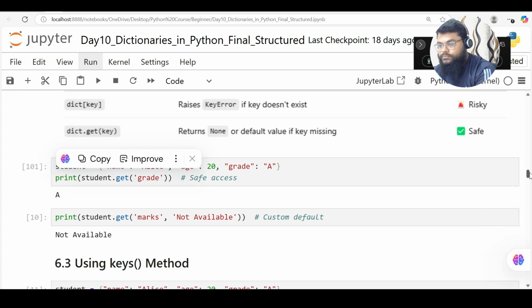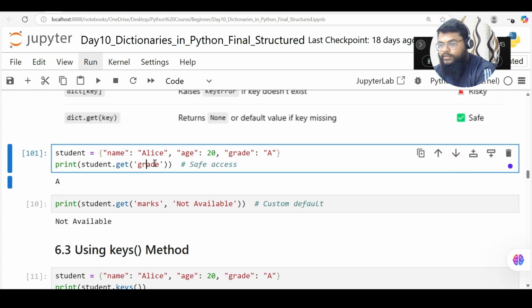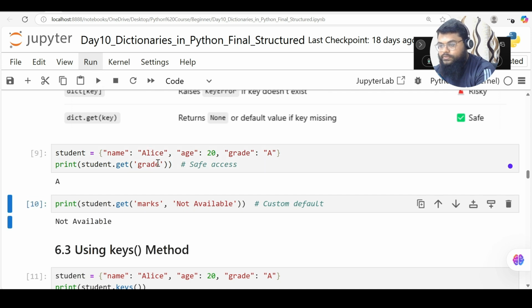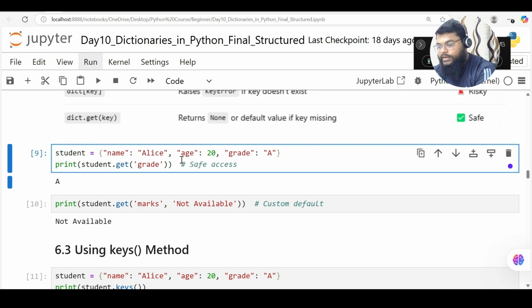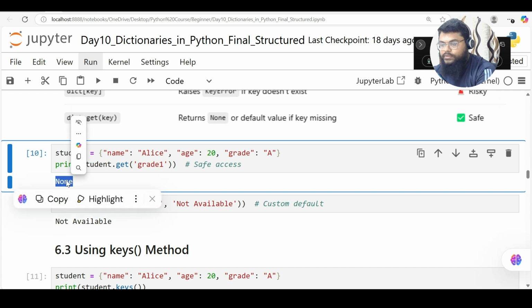If I type student dot get grade, the grade key is available. Let me run it. So it's giving the value. If I give a random key which is not available, it says none. So this is a safer way to access.